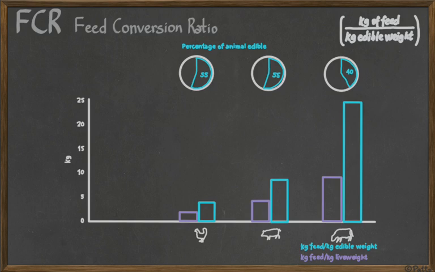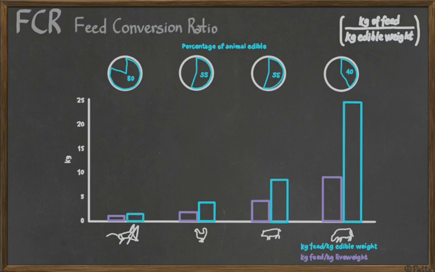But if you really want to go for very, very high efficiency, there is another animal that can be put into this equation: insects. Insects have a very small feed conversion ratio. You need less than 2 kilograms of feed to make 1 kilogram of living insects, and 80% of the insect biomass is actually edible.